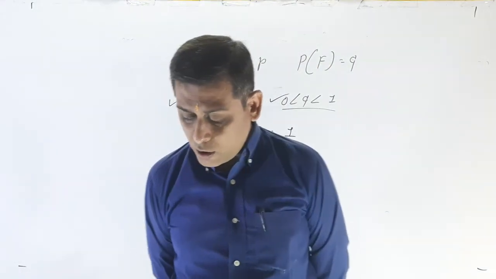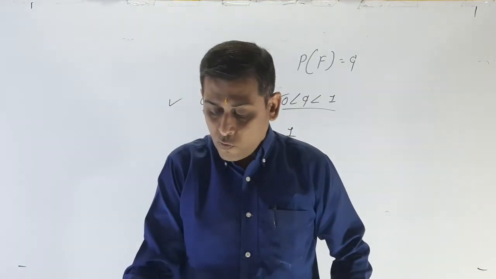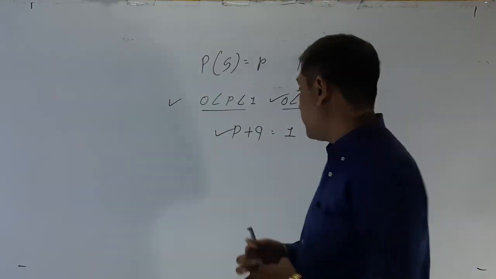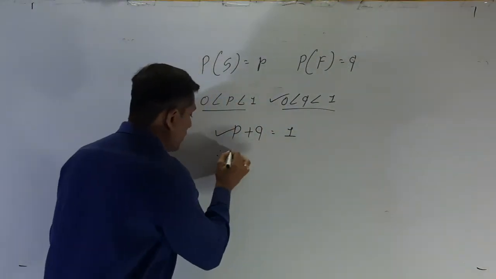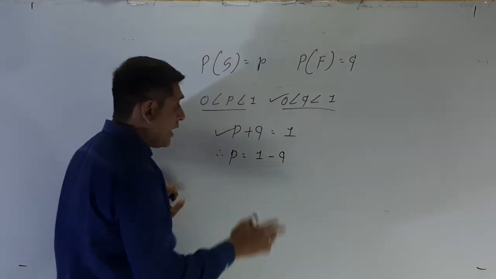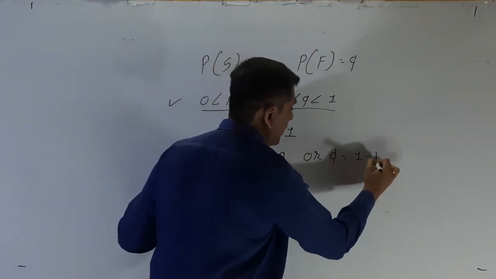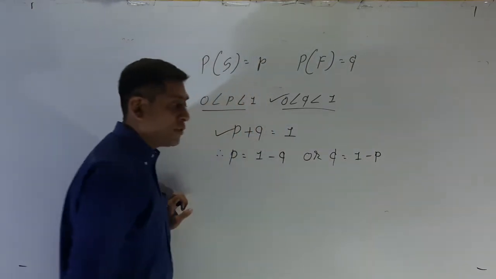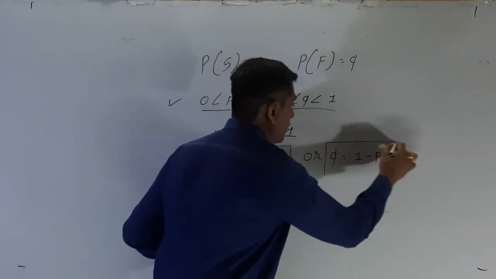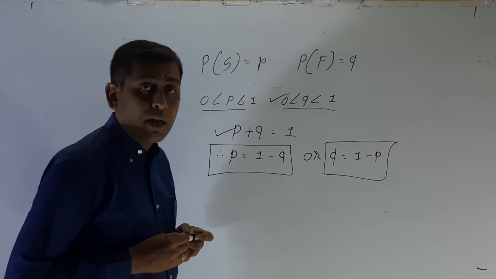Since there are only two outcomes of such an experiment and both are mutually exclusive, we have p plus q is equal to 1. And hence, on the basis of this, p is equal to 1 minus q, transferring to the opposite side, or you can say q is equal to 1 minus p. So these two are also our formulas for the practical sums of the binomial probability distribution.